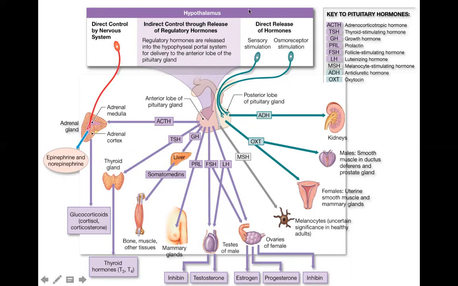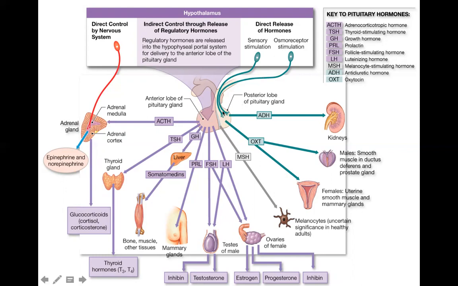Another mechanism of the hypothalamus is that it will directly release hormones. After it releases those hormones, they will go to the posterior pituitary gland, particularly the pars nervosa, where they will be stored and released when the need arises.